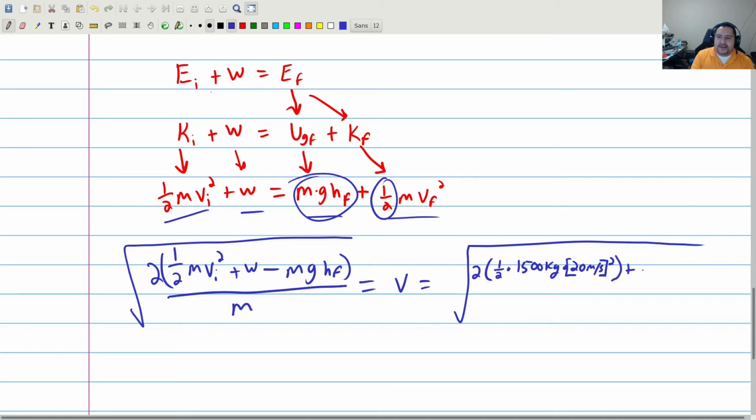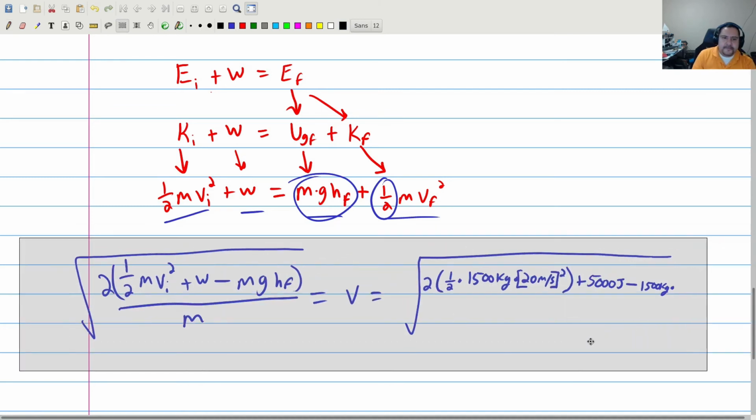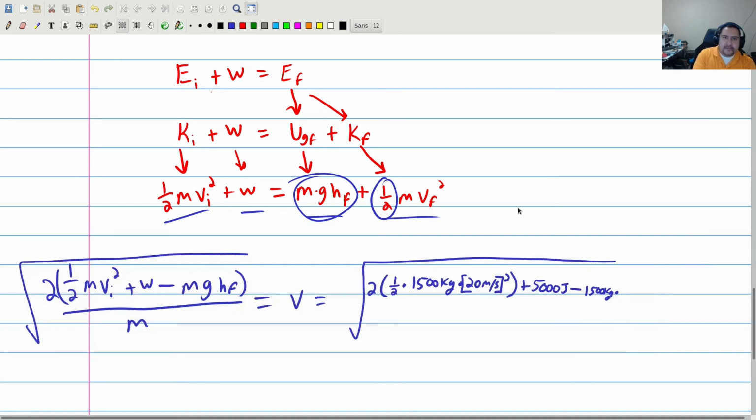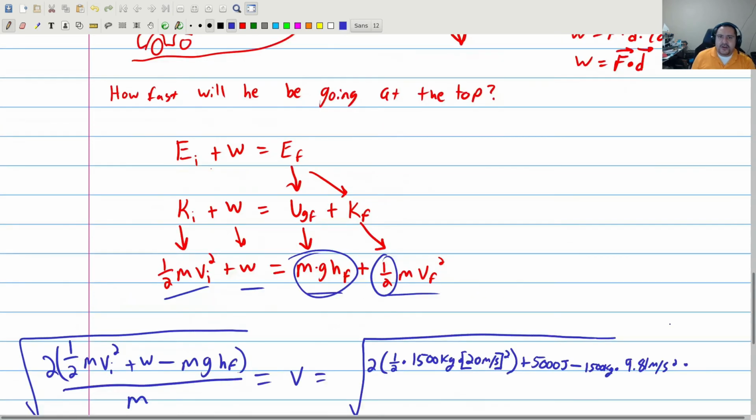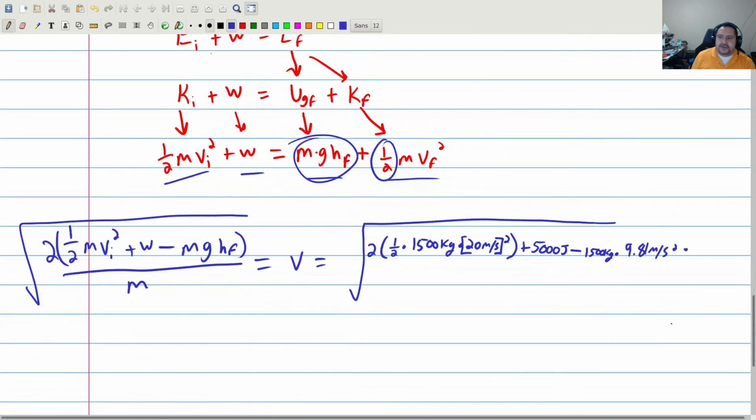All right, plus the amount of work we do is 5,000 joules. Hope that was enough. Minus the mass of this thing is 1,500 kilograms times, kind of running out of space here, let me slide all of this over. All right, there we go. 1,500 kilograms times 9.81 meters per second squared times my h final is 30 meters.